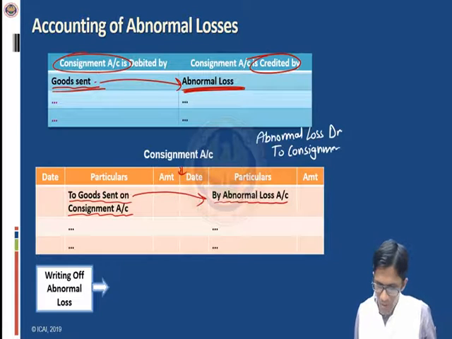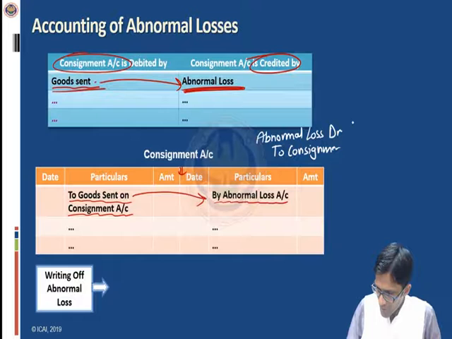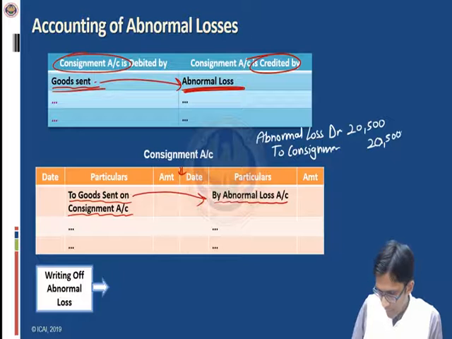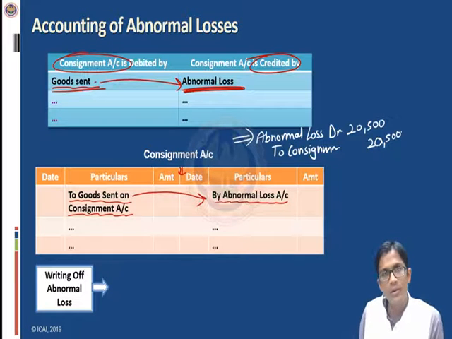So if I continue with the last example, the abnormal loss value was 20,500, as you can see at the bottom. So this entry will also be for 20,500 rupees, right? Okay. Now this abnormal loss has to be written off from somewhere. Now there can be three possibilities.